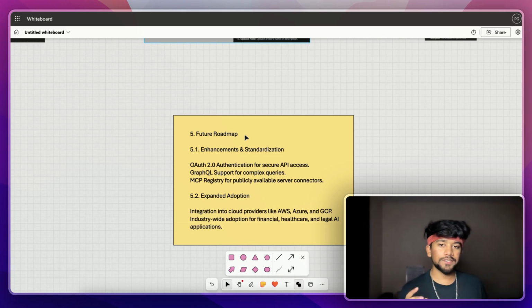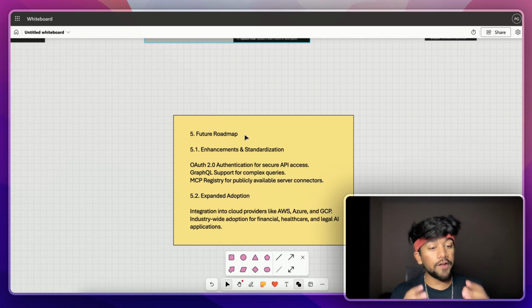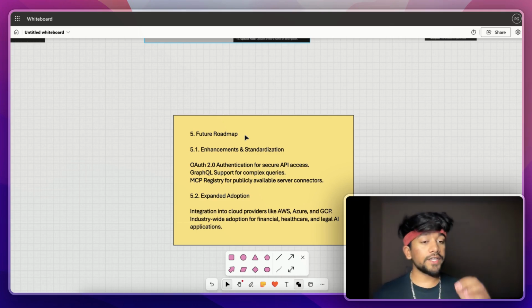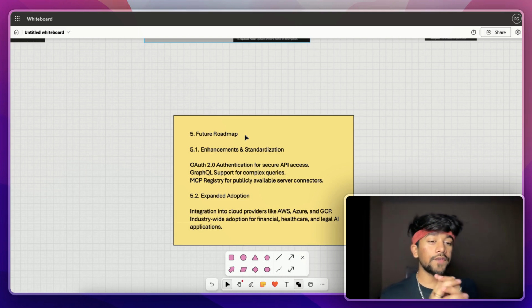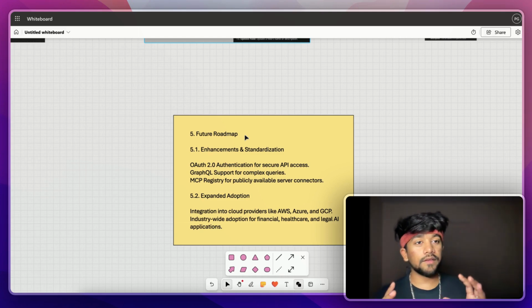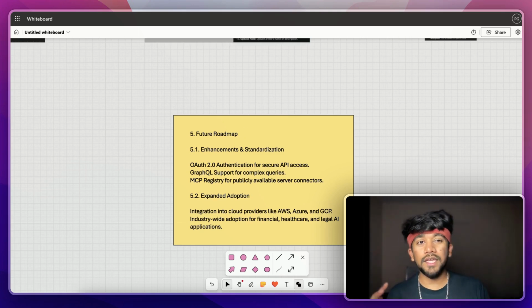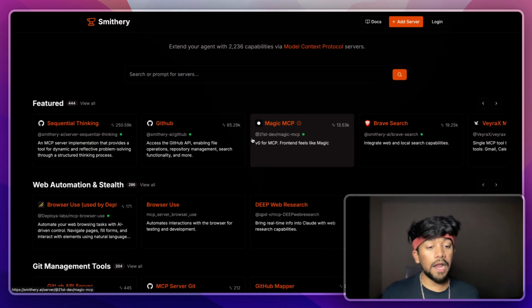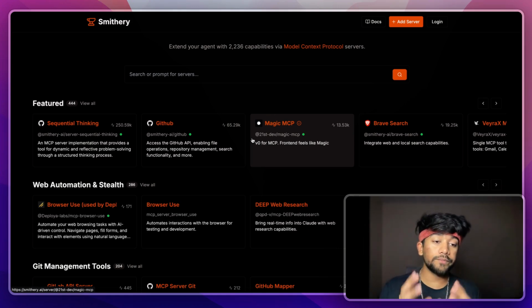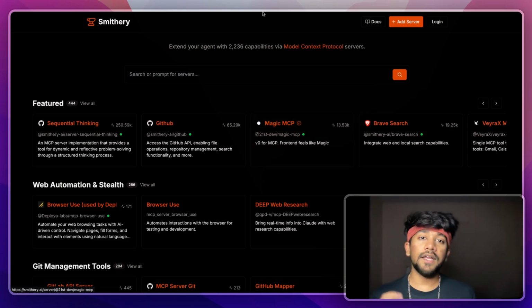After we're using MCP servers, these security concerns are going to rise. So MCP servers will have to introduce multiple levels of security. One can be OAuth 2.0, which provides secure API access. Then there should also be an MCP registry so that we have a public repo where all the MCP servers are listed. Currently, we do have some platforms like Smithery. Smithery has a lot of MCP servers, but again, this is not a single platform. There are multiple different platforms for MCP servers. So there should be a common platform where all the MCP servers can be listed, like an MCP registry.